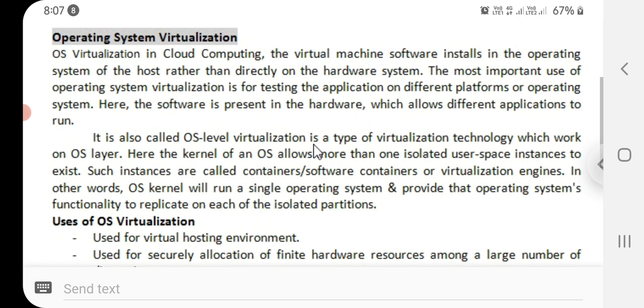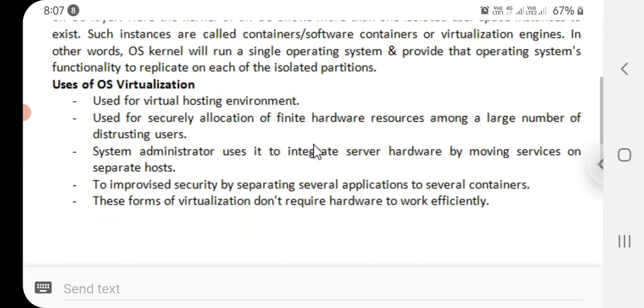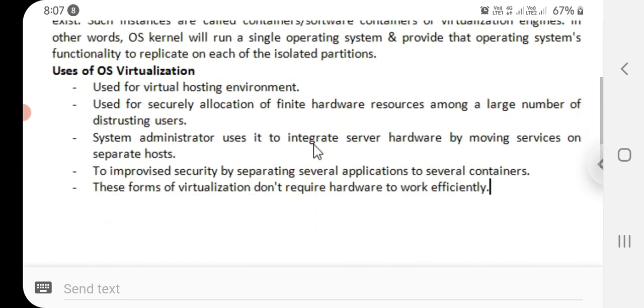So now let's see what are the uses of operating system virtualization. First one is used for virtual hosting environments and for securely allocating finite hardware resources among a large number of distrusting users.